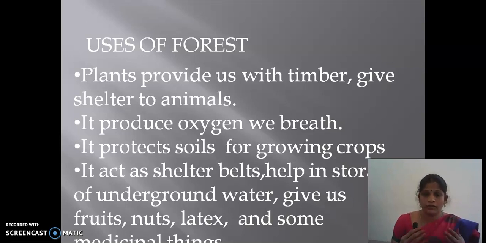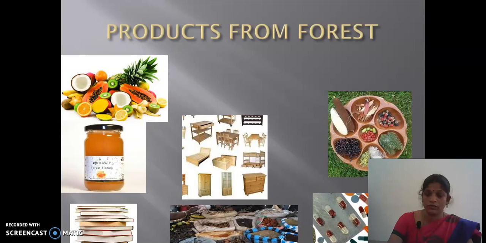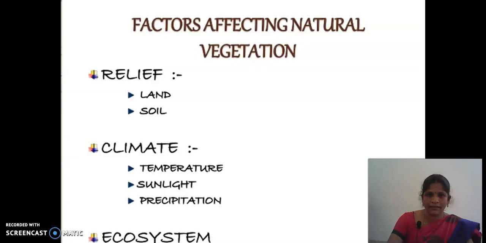Give us fruits, nuts, latex. Latex means rubber, and some medicinal things also that we saw in this picture. The next slide is now factors affecting the natural vegetation. We are saying the relief, climate and the ecosystem also. The relief and climate are the major important factors that affect our natural vegetation.